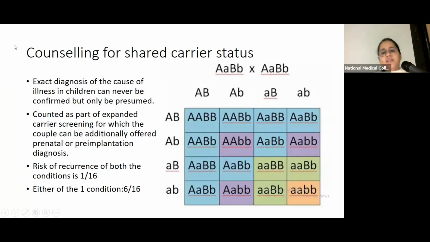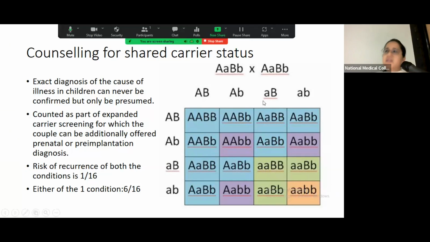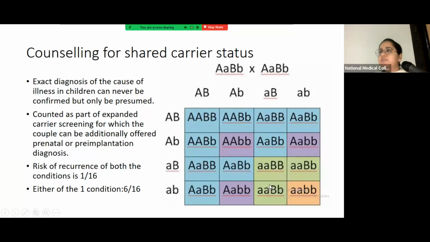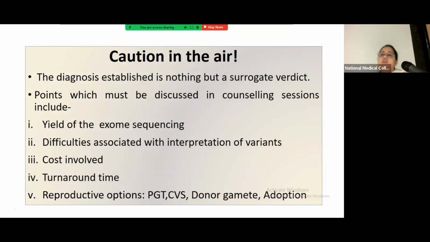We also explain that the risk of recurrence of both conditions in the child is 1/16, and of either of the conditions, as we can see from this Punnett square, is approximately 6/16. So there's a good 40-50% chance that for these shared carrier statuses, the children may have either of the diseases or both. So from all this analysis, we convey to our patients that the diagnosis established is nothing but a surrogate verdict, because we could not confirm these diagnoses in the proband.